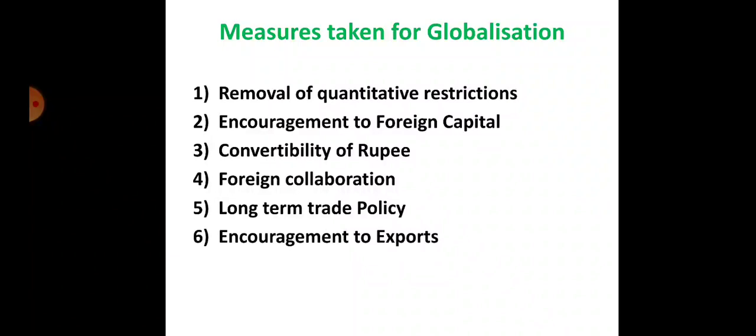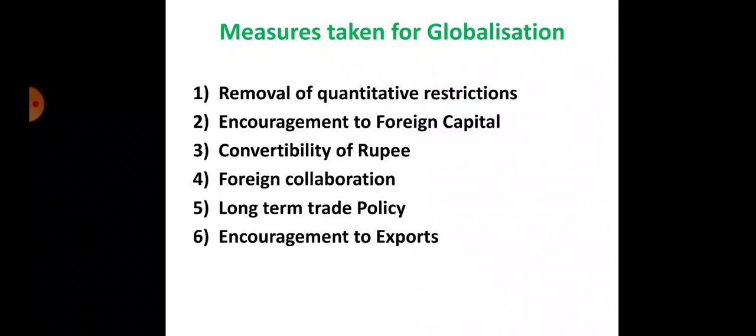The second most important role of the SEZ industries is that they produce only exporting goods. We never use those goods at the domestic level. We opened the SEZ for exporting goods.